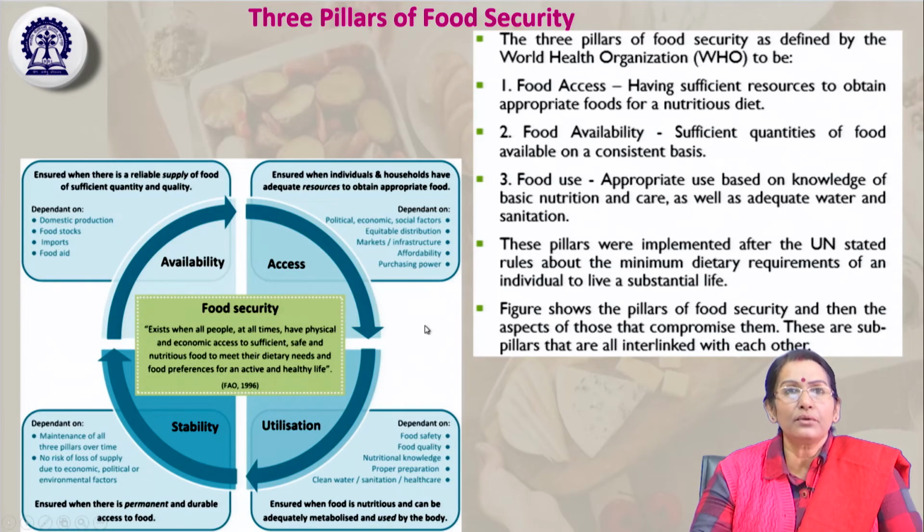During the utilization period, food safety and food quality can be controlled if you have sufficient knowledge for preserving food products, proper preparation, and infrastructure such as cold storage and godowns. Then it is ensured that the food is nutritious and can be adequately metabolized, with clean water and healthcare facilities.